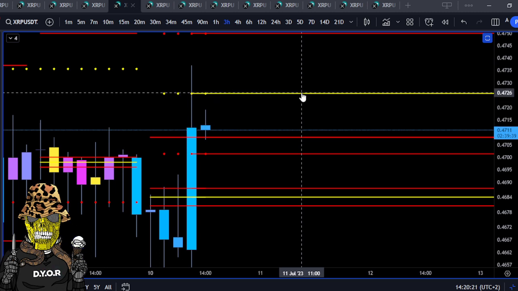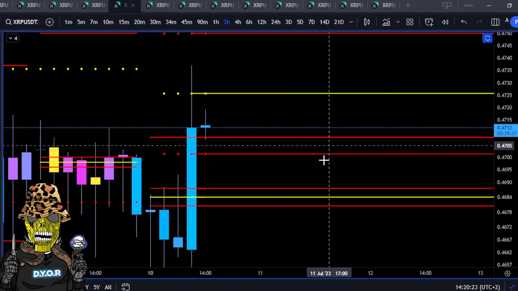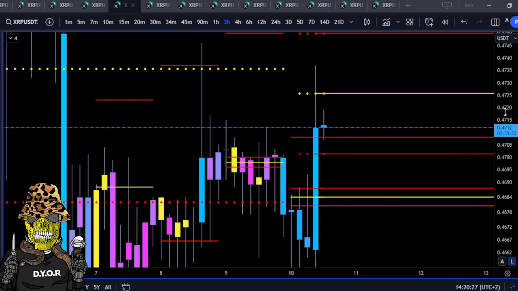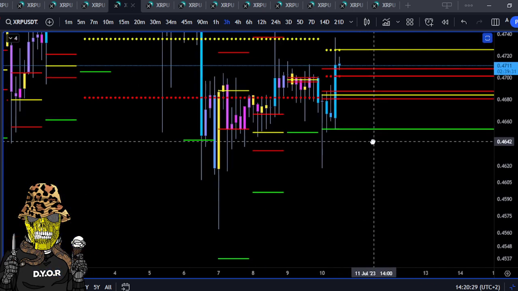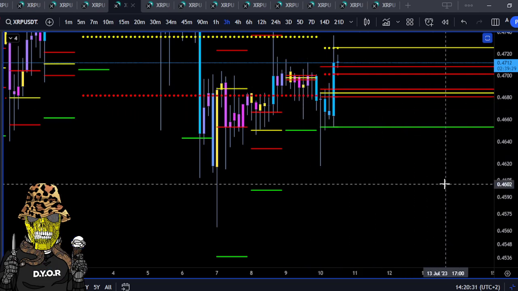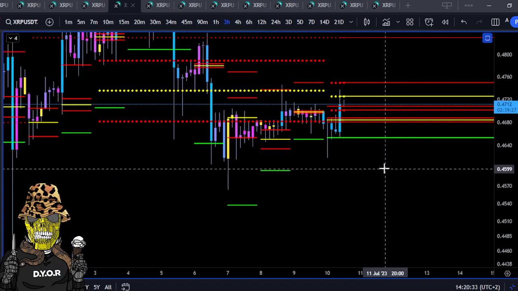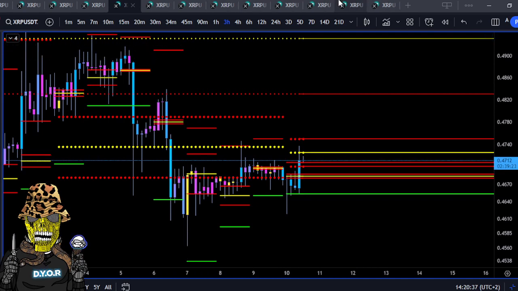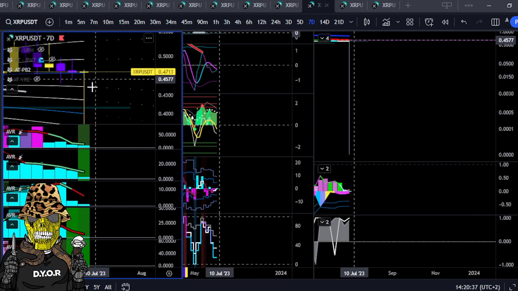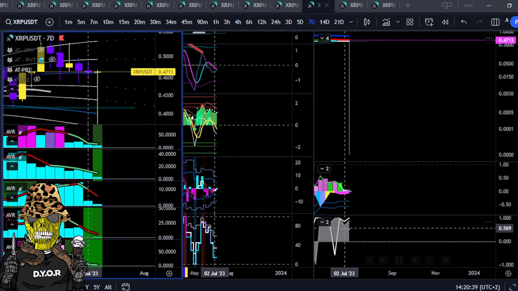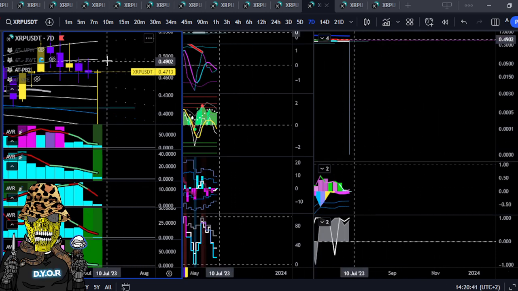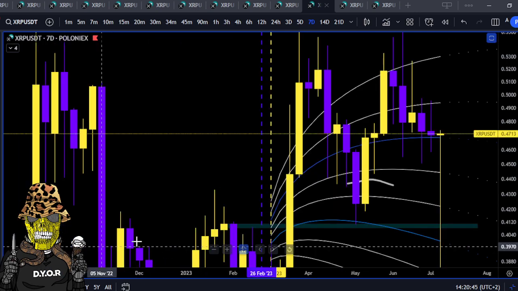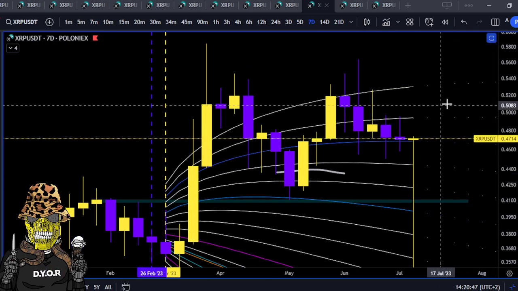If it can hold above 47.26, it might look bullish. If today it starts to close down here, it's just going to keep on printing more daily means, lower and lower of each other, which is a bearish sign technically. All right, so from here we're going to put on the 7-day, that's 21.14, that's the 7-day. What can we see? We're just going to get some direction on volatility. It's 50-50.